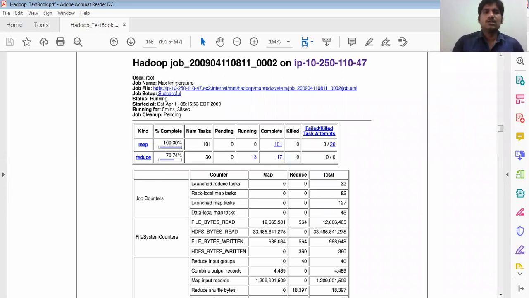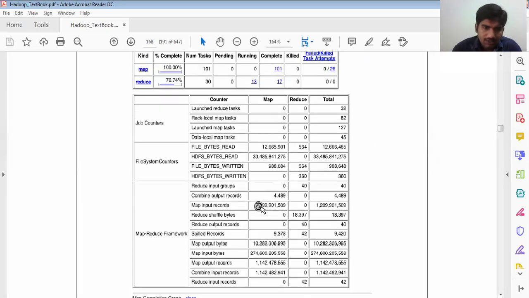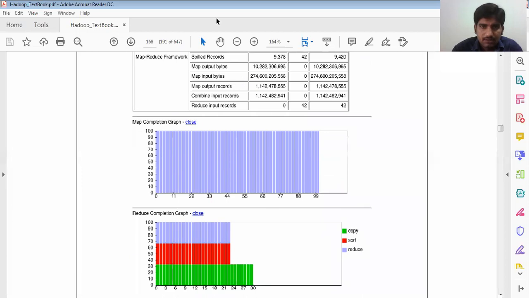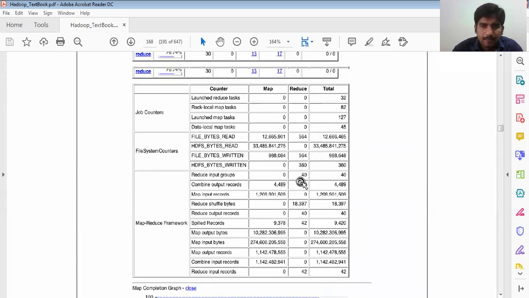The job name is maximum temperature, and the job file is where we are loading some XML file. Then job setup is successful, it is set up, and the status is running, and it started at some time and has been running for 5 minutes and 38 seconds. Job cleanup is still pending. What is the information, and how it is shown graphically, we will see with some explanation here, so that we can understand clearly.